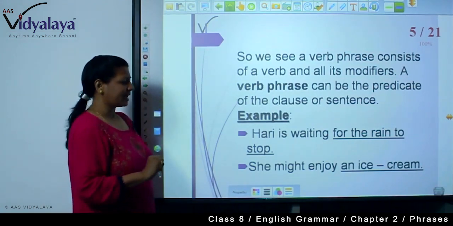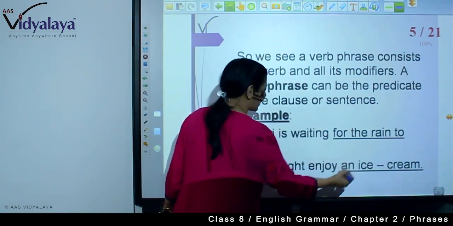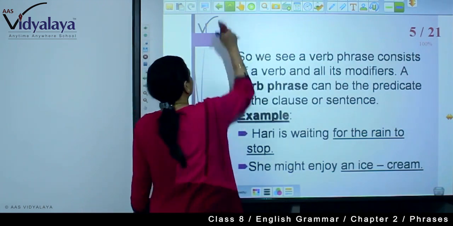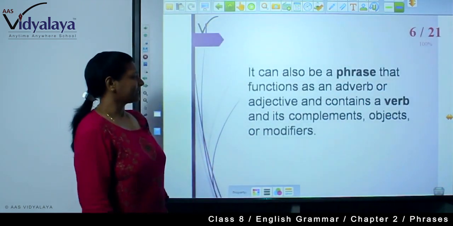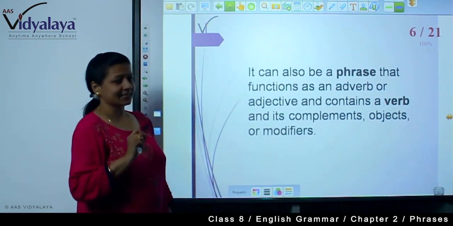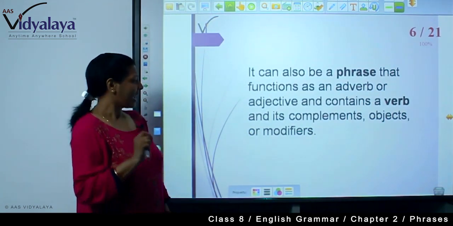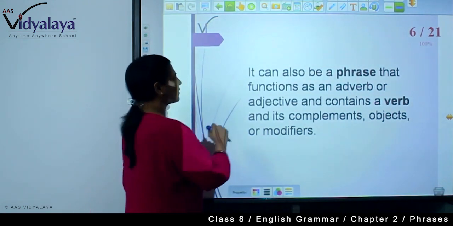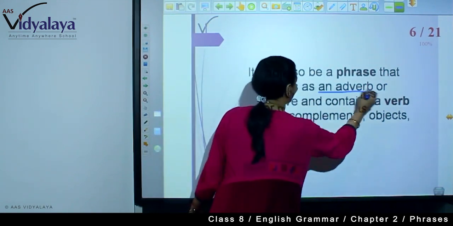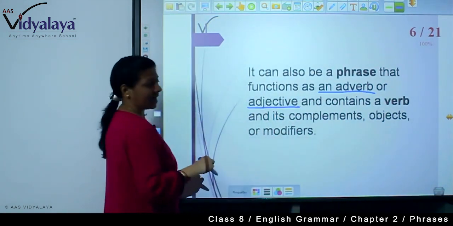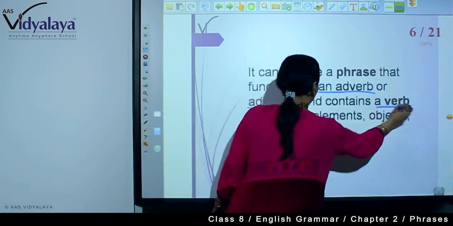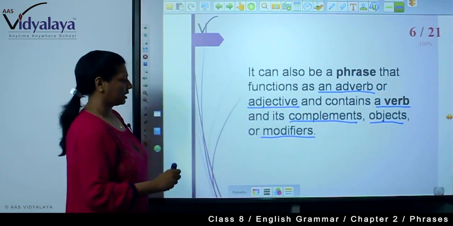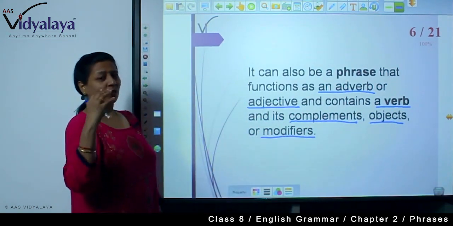She might enjoy an ice cream. After enjoy, an ice cream, so you are seeing might enjoy an ice cream. It's a predicate. It can also be a phrase that functions as an adverb or adjective and contains a verb and its complements, objects or modifiers. So what are you saying? A verb phrase can also be a phrase that functions as an adverb or as an adjective, and it may contain a verb, its complements, objects or modifiers. So in this way you will see a verb phrase.